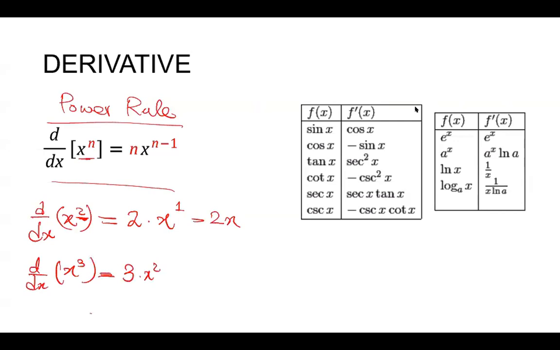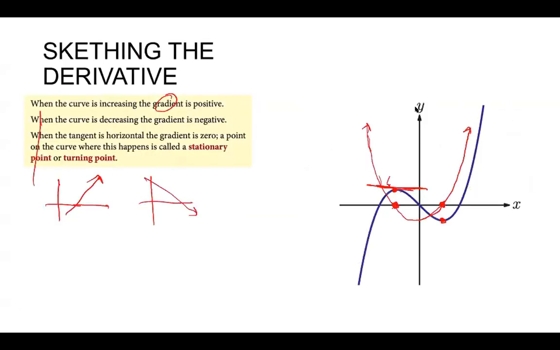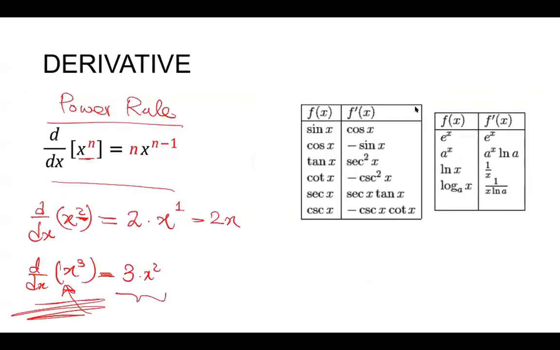So this is the cubic equation, and the derivative of the cubic equation becomes the parabola, as you can see in this picture. This blue curve is the cubic equation, if you remember from our polynomial functions, and this red one is the parabola. But again, do you have to memorize this formula?